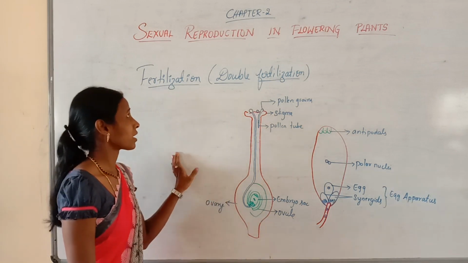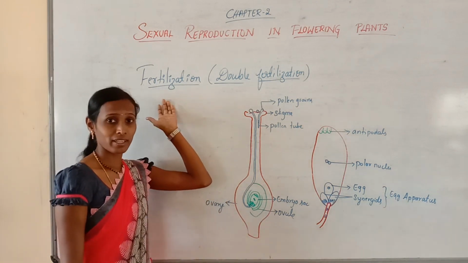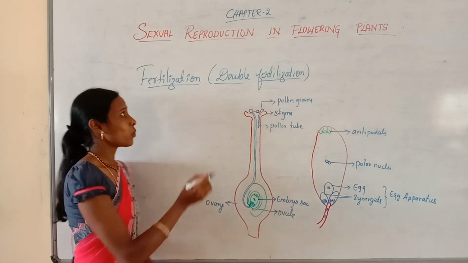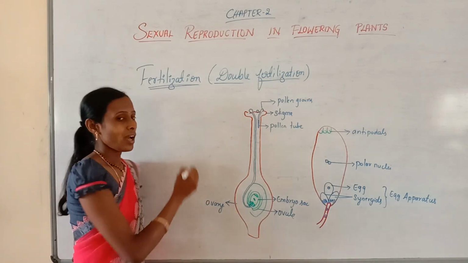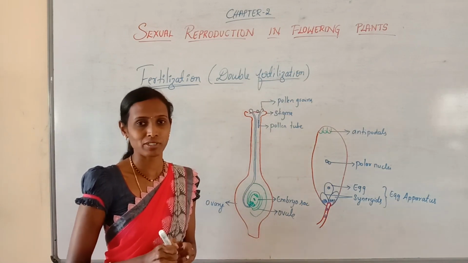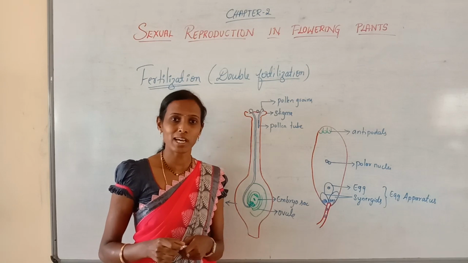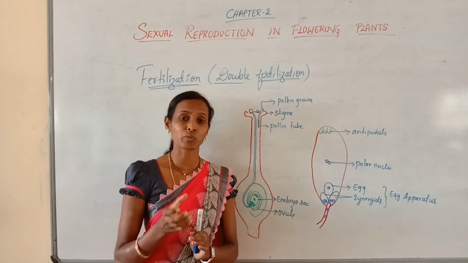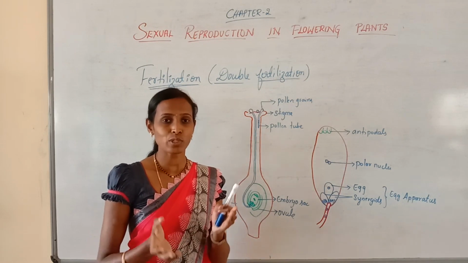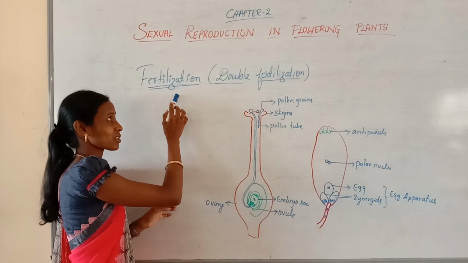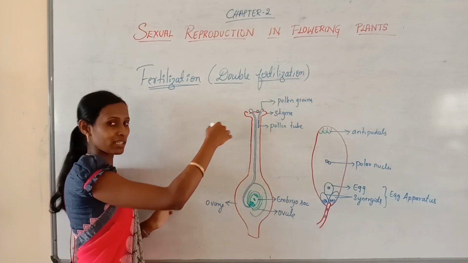In this class, we are going to discuss fertilization and also double fertilization. Firstly, what is fertilization? Fertilization is the fusion of male and female gametes. You know that male gametes are produced within the pollen grains and the female gamete is produced within the embryo sac. So the fusion of male and female gametes is called fertilization, and we will talk about double fertilization later.